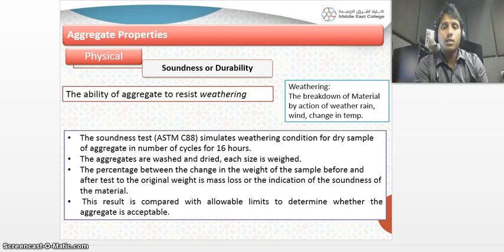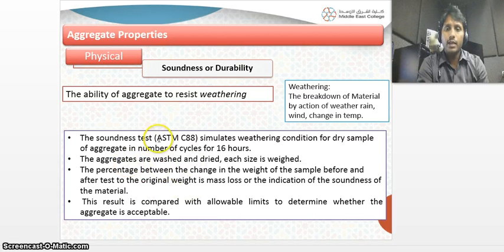Now, soundness or durability. Soundness is the ability of aggregate to resist weathering, like the breakdown of material by the action of weather, rain, wind, and change in temperature. These are the tests we can do with ASTM, American Standards for Testing and Materials. You can follow this and find out the soundness and durability of the aggregate.